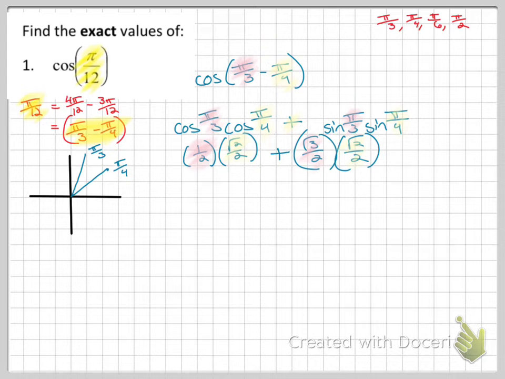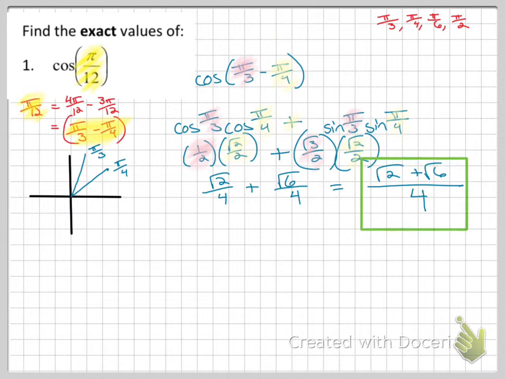Then we do a little multiplying, right? Straight across. Multiply the tops, multiply the bottoms. Notice the denominator came out to be the same. That should happen every time. And you get root 2 plus root 6 all over 4.